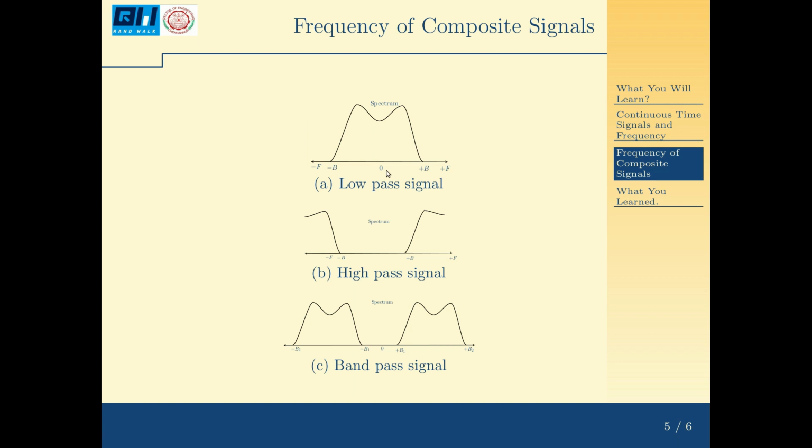So here this is a low pass signal. So if you see here, all frequencies lie between 0 and plus B, and minus B to 0. This is actually the mirror image of the positive side. So this is a low pass signal.